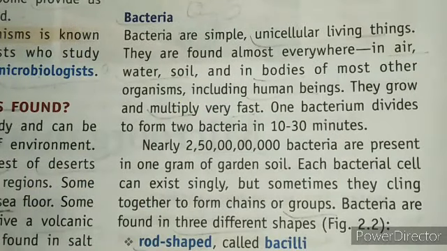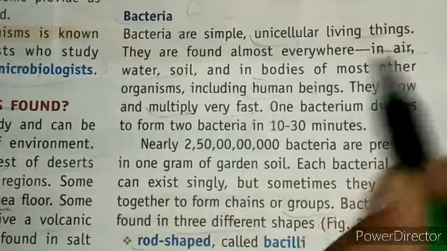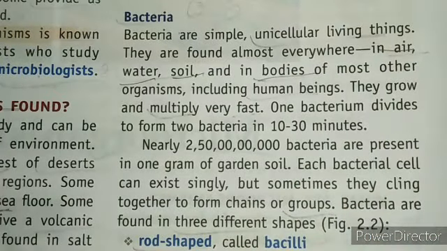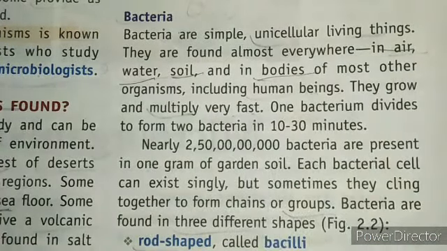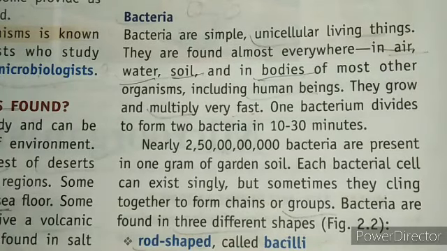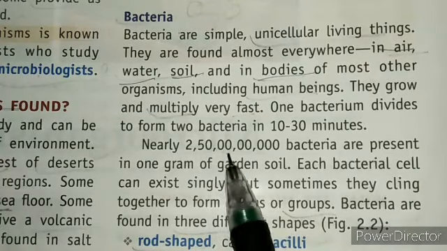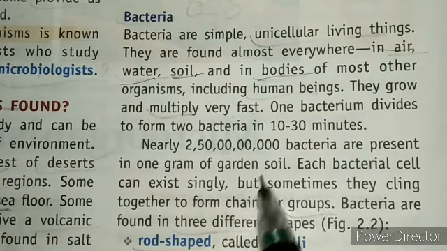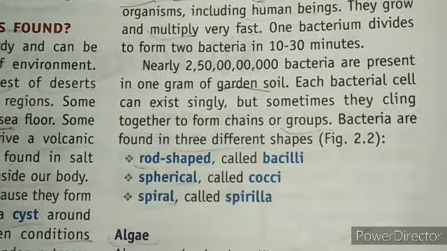So let's talk about the bacteria first. These are very simple unicellular living things and can be found everywhere, like in air, water, soil, and sometimes in the bodies of other organisms, including human beings. And approximately 2.5 billion bacteria are present in 1 gram of garden soil.